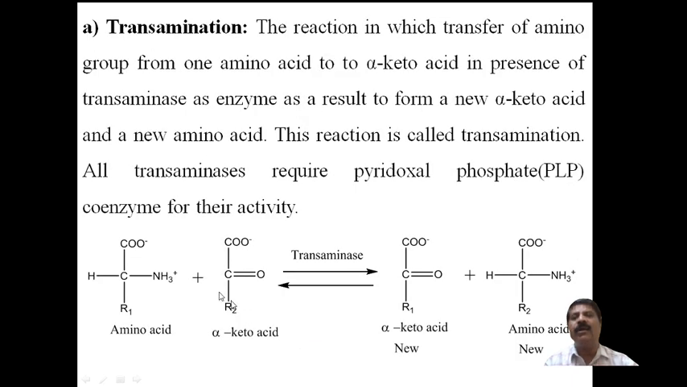Now, the first method of removal of amino acid is transamination. The reaction in which the amino group is transferred from one amino acid to a keto acid in the presence of transaminase as an enzyme, resulting in a new keto acid and a new amino acid. This reaction is called transamination.